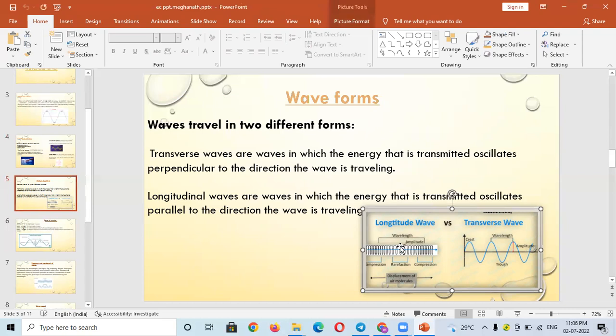This picture represents the longitudinal waves and transverse waves. As we see, in longitudinal waves there are many oscillations, and when compared to that, transverse waves have very few oscillations.